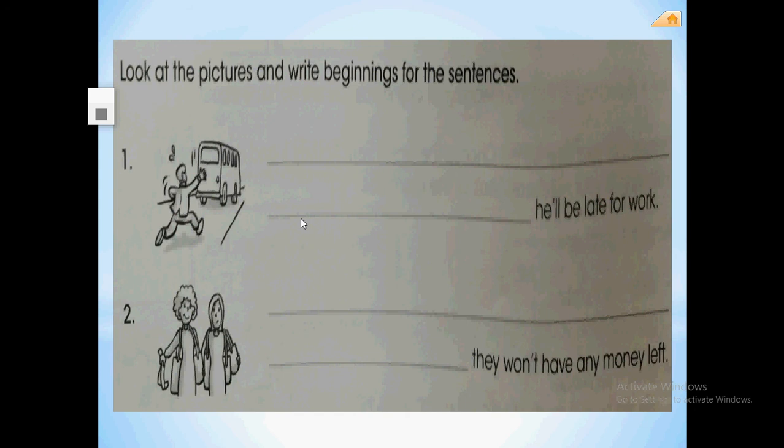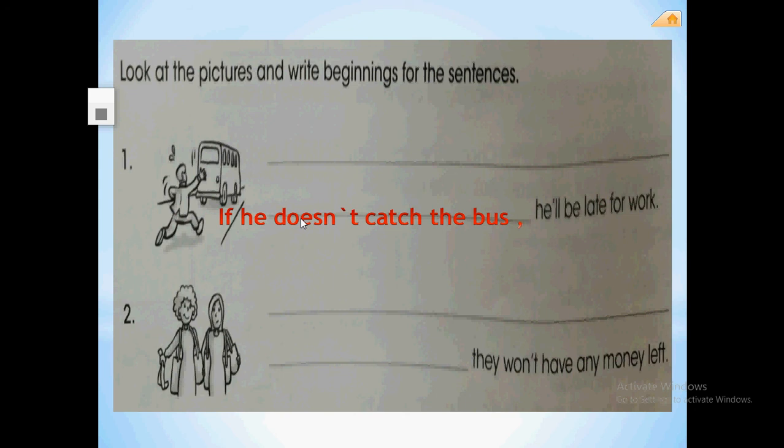Number 1: he'll be late for school. What can you see in the picture? That's good. There's a bus and someone who tries to catch the bus. But what will happen if he doesn't catch the bus? Yes, good. He will be late for school. So, if he doesn't catch the bus, he will be late for school. I think number 2 is easy for you now.